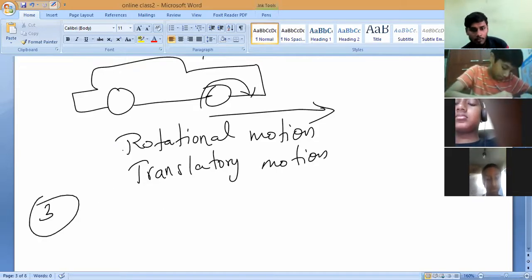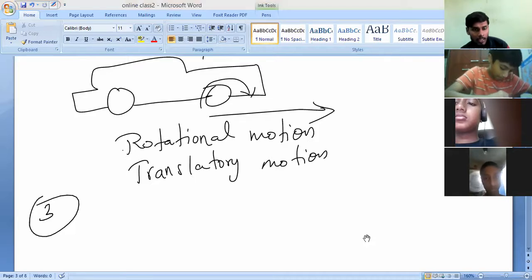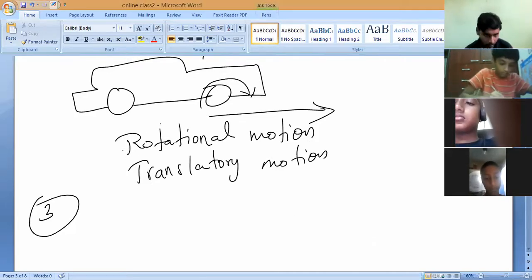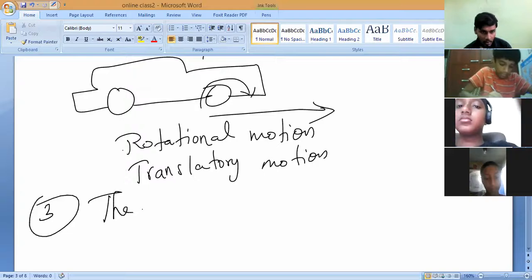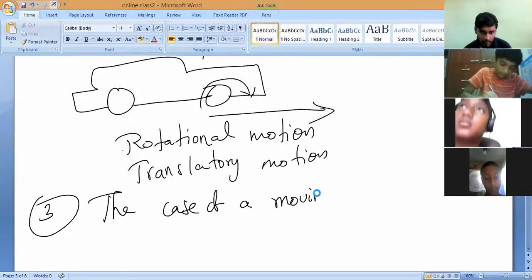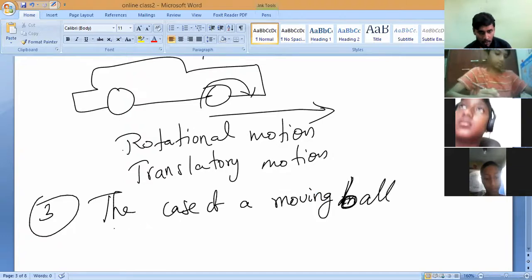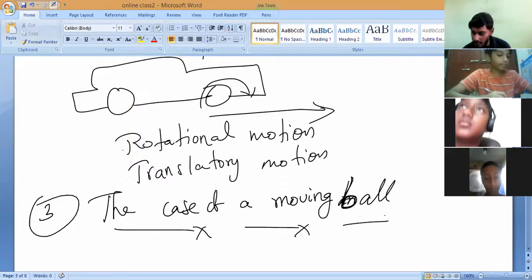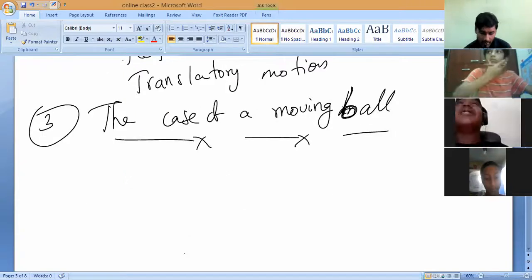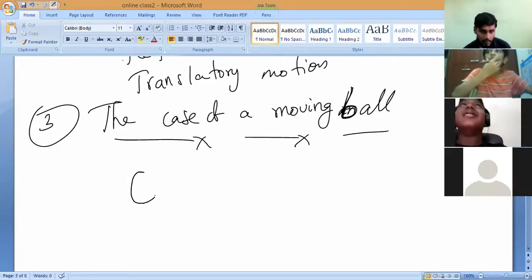Next, third example. Write it. The case of a moving ball. What are the motions? Can you say?